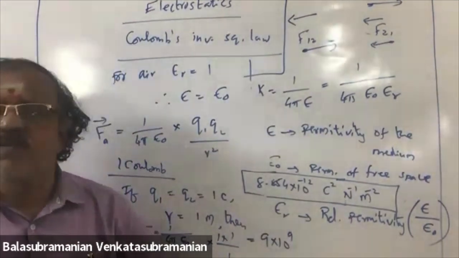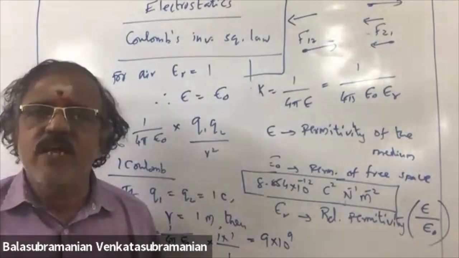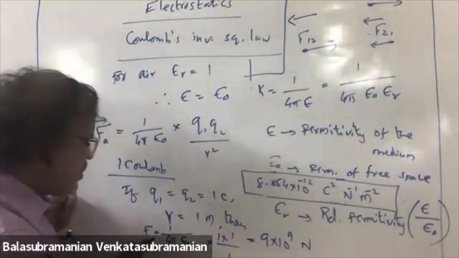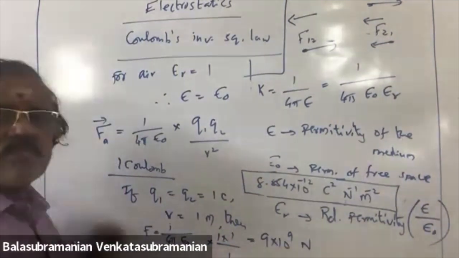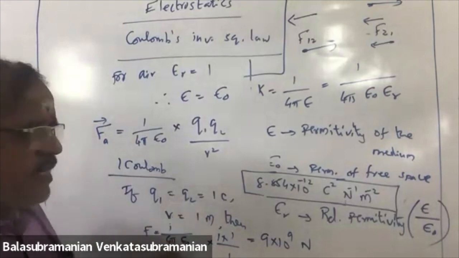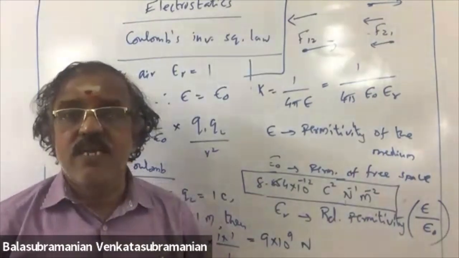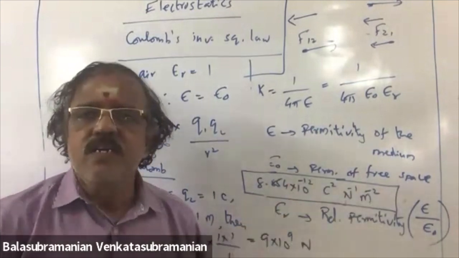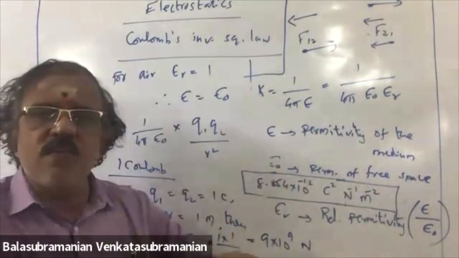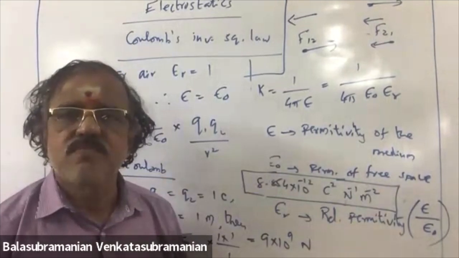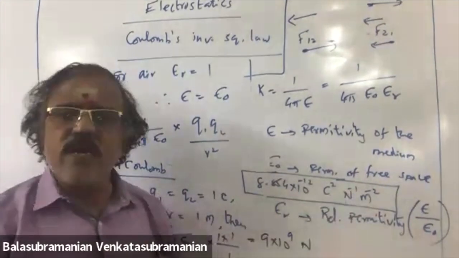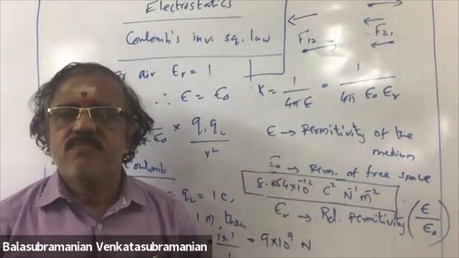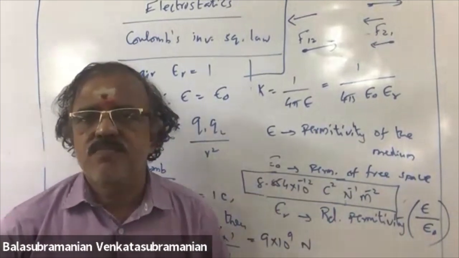In problems, it will be helpful. 9 into 10 power 9 Newton, because the left hand side is force, so Newton. Sir, 1 by 4 pi epsilon naught, what is the unit? Epsilon naught unit is Coulomb square by Newton meter square. So 1 by epsilon naught unit will be the inverse: Newton meter square per Coulomb square. That is the unit. Correct?